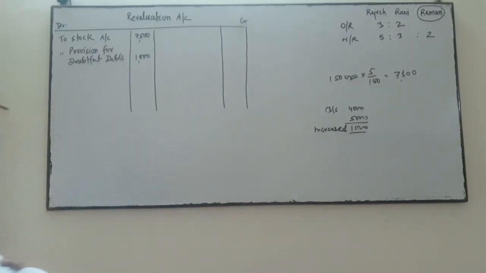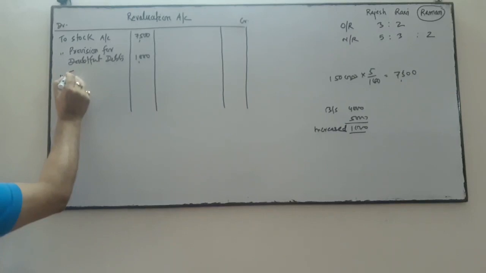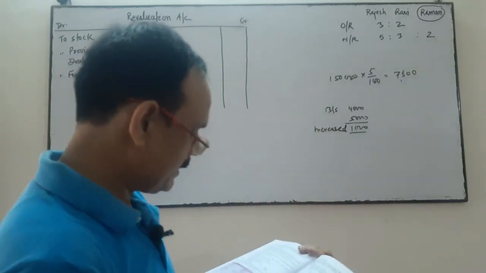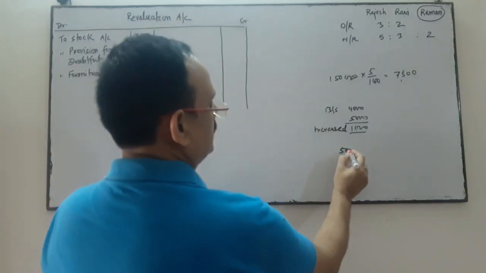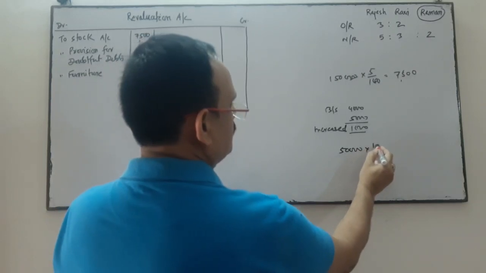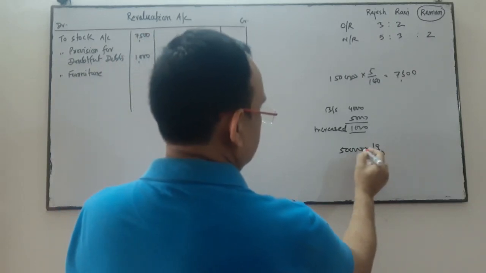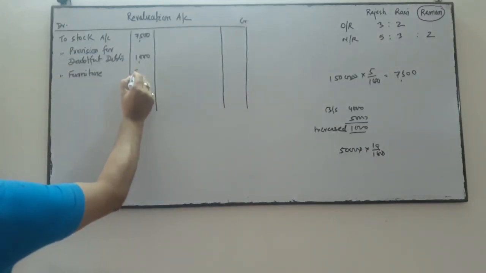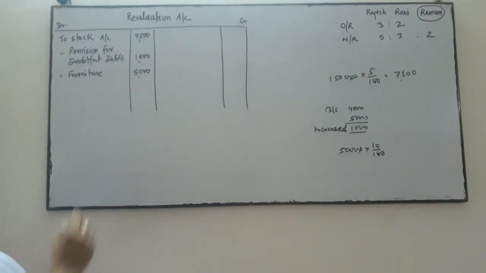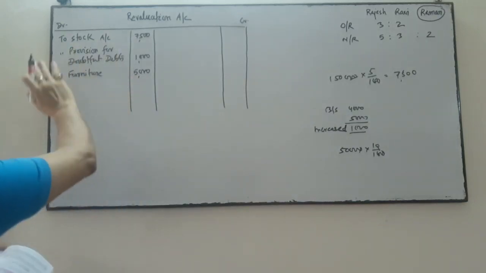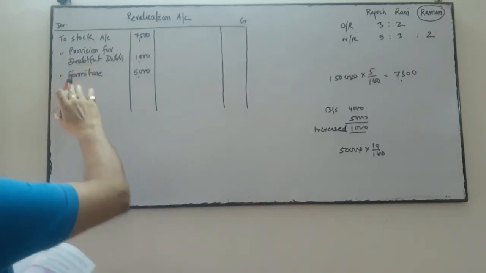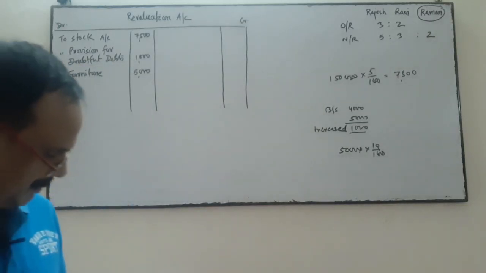Next is furniture to depreciate by 10%. Furniture given in the balance sheet is 50,000. So 10% of 50,000 is 5,000. So we have to write 5,000, decrease by 5,000. When the assets will decrease, it's a loss. We'll write in the debit side. Liability will increase, then we'll write in the debit side because we have to pay more amount.